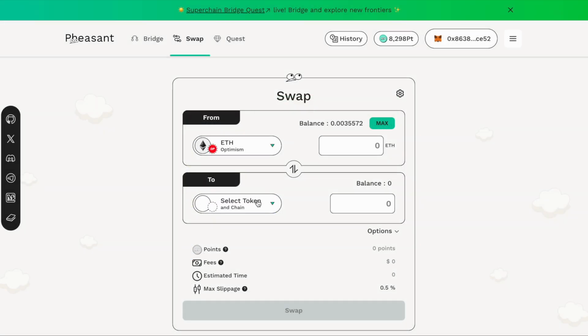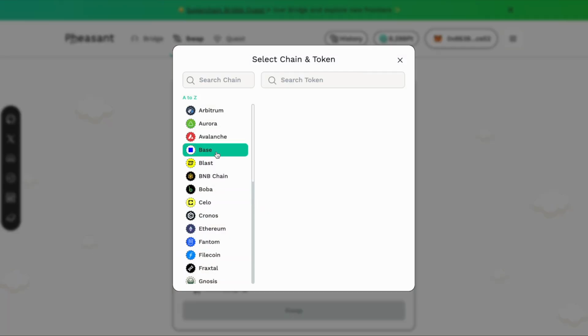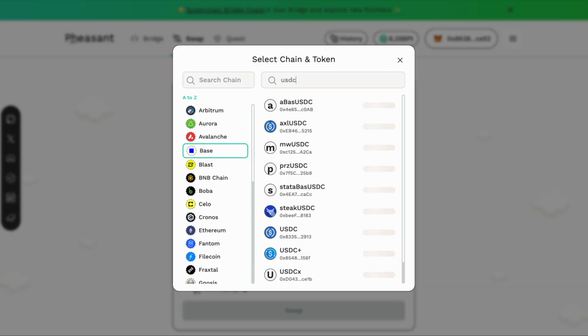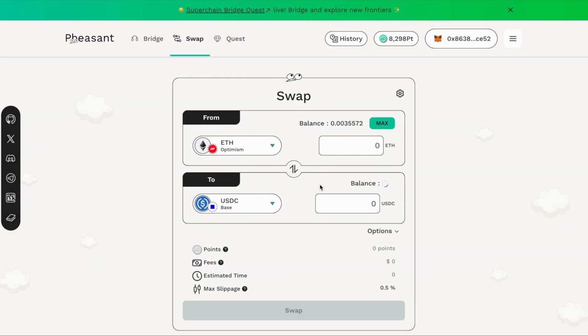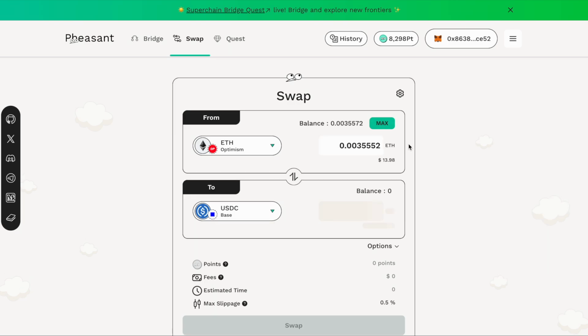For this demo, let's move ETH on Optimism and swap it for USDC on Base. After selecting the networks and tokens, enter the amount. Just like the bridges, the protocol automatically deducts fees and shows you exactly how much you will receive.